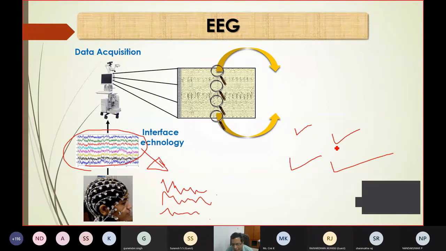Either the feature is a time domain feature. What are the time domain features? The RMS value of the signal, the mean value, the maximum value, the standard deviation of the signal. These are statistical mathematical features, and they depend on the time domain.